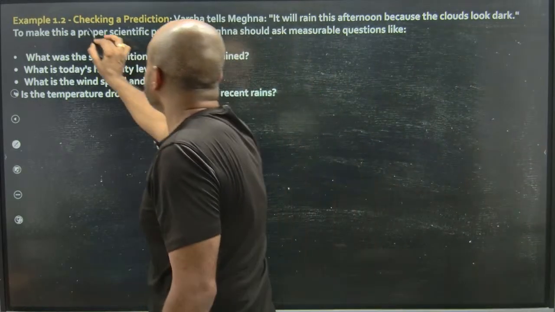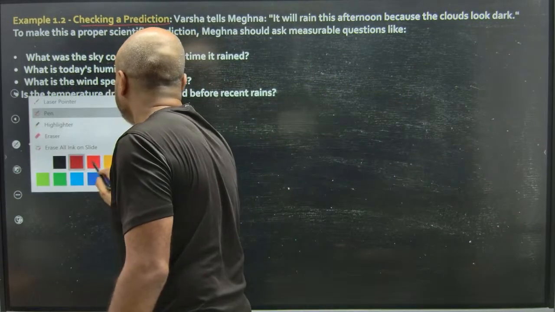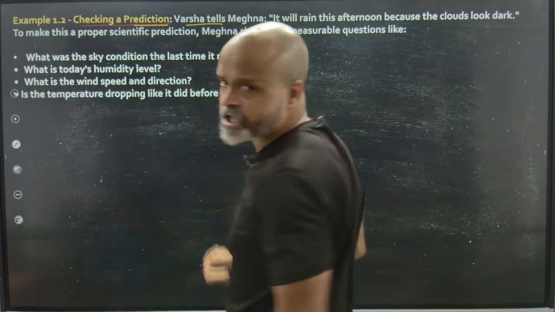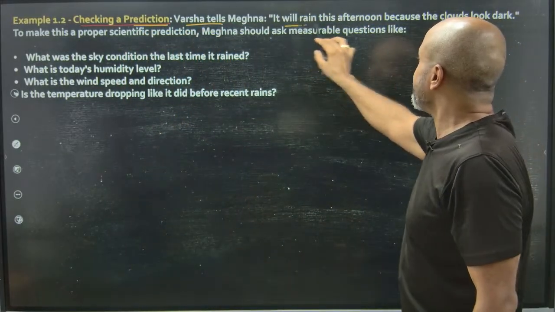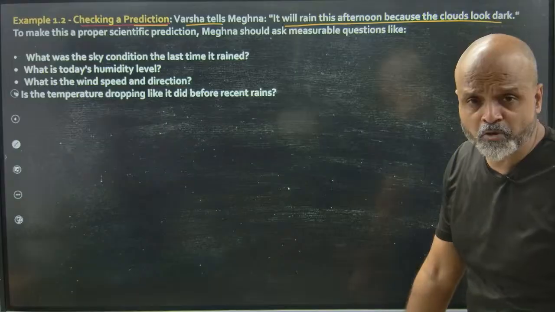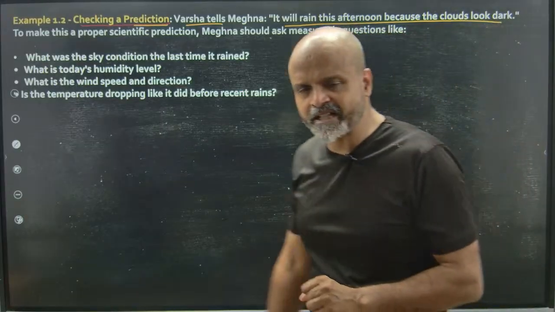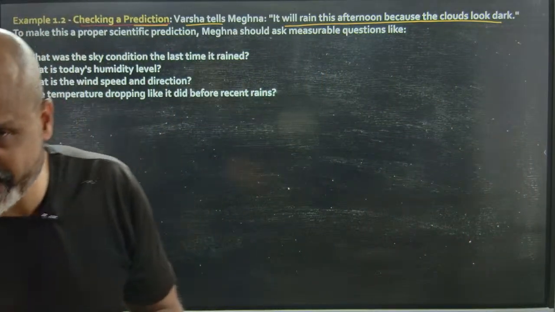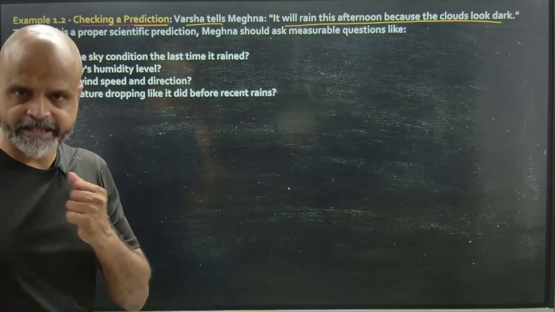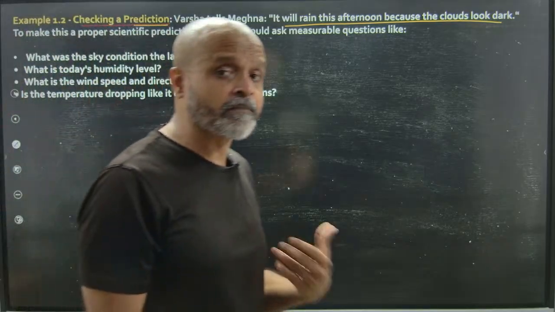Okay. So checking a prediction. How do we check a particular prediction? Varsha tells Meghna it will rain this afternoon because the clouds look dark. Now, there is a prediction that has been made based on human experience. Is there science involved in this? Yes, there is. But at times, it might not rain.